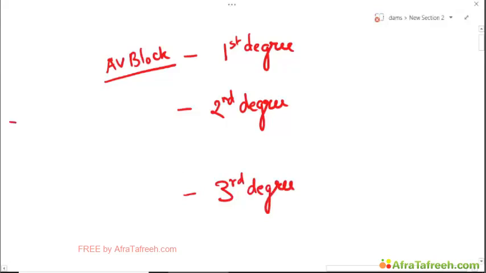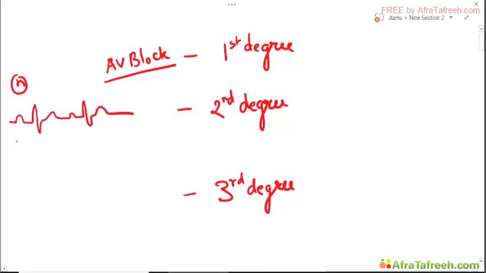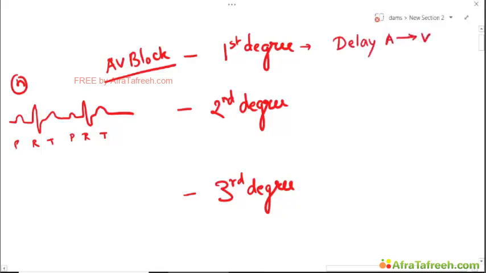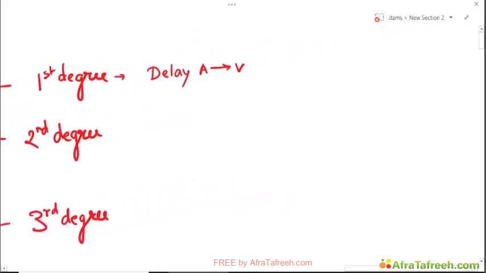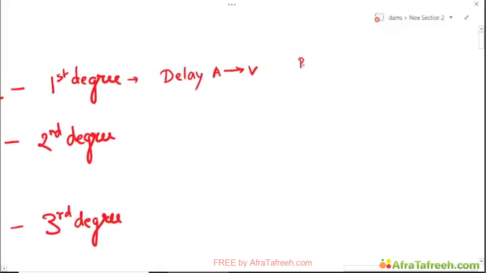If we have a normal trace here, this is P, this is QRS, this is T, this is P, this is QRS, this is T. In first degree AV block, there is a delay from atrium to ventricle. That's it. What demonstrates this delay is a prolonged PR.